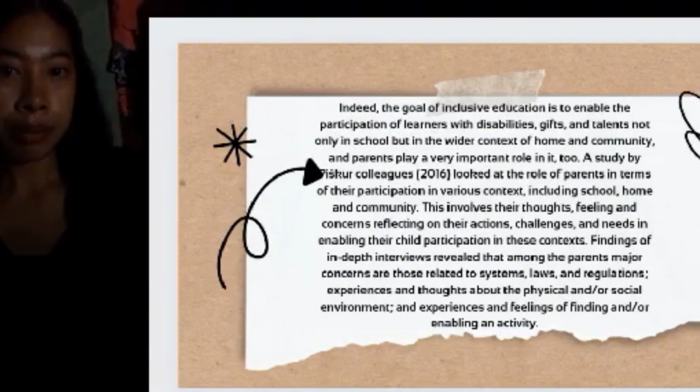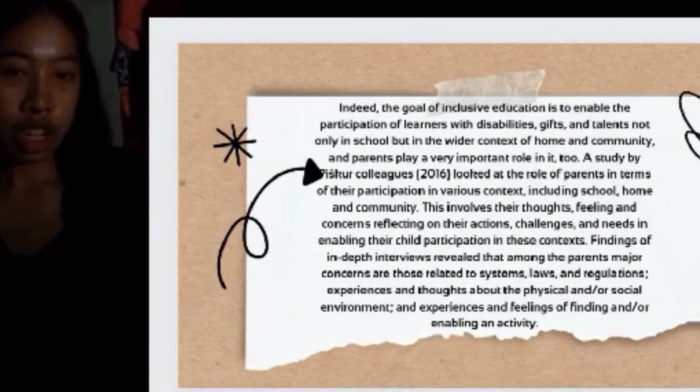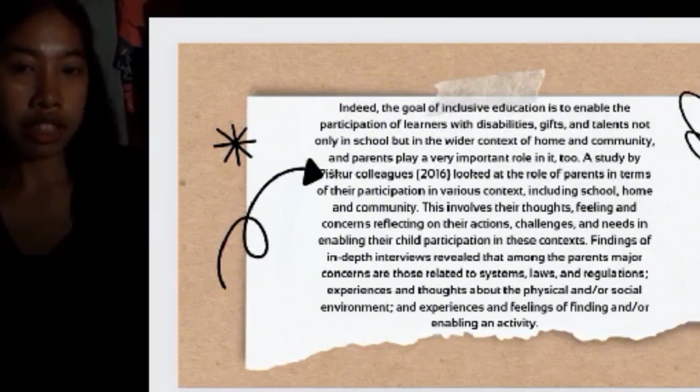A study by Peace Corps colleagues 2016 looked at the role of parents in terms of their participation in various contexts, including school, home, and community. This involves their thoughts, feelings, and concerns, reflecting on their actions, challenges, and needs in enabling their child's participation in this context.